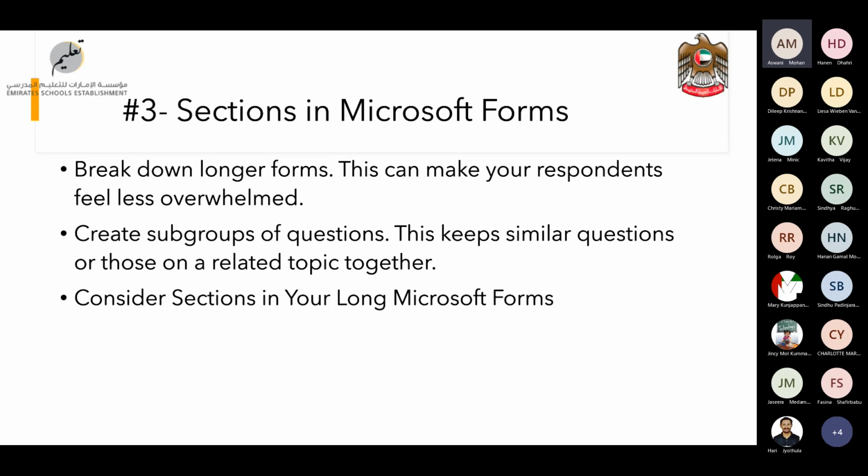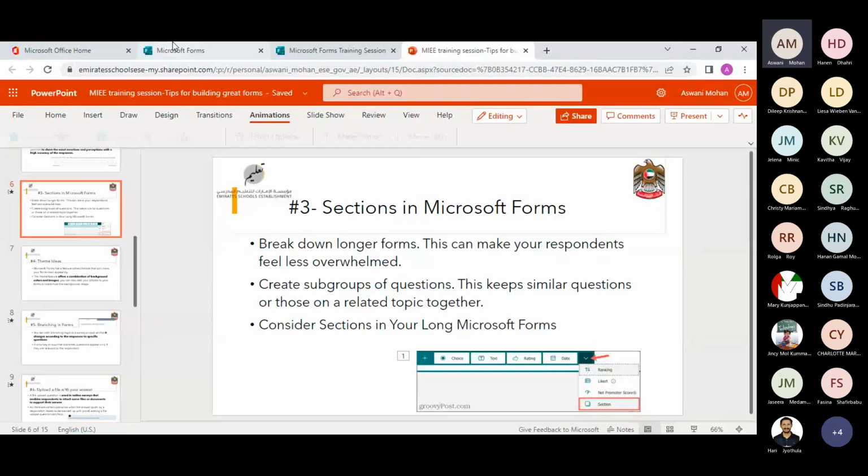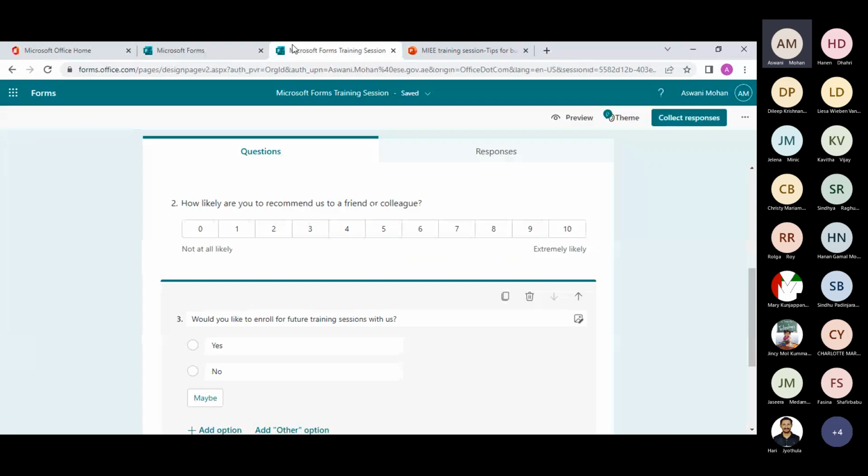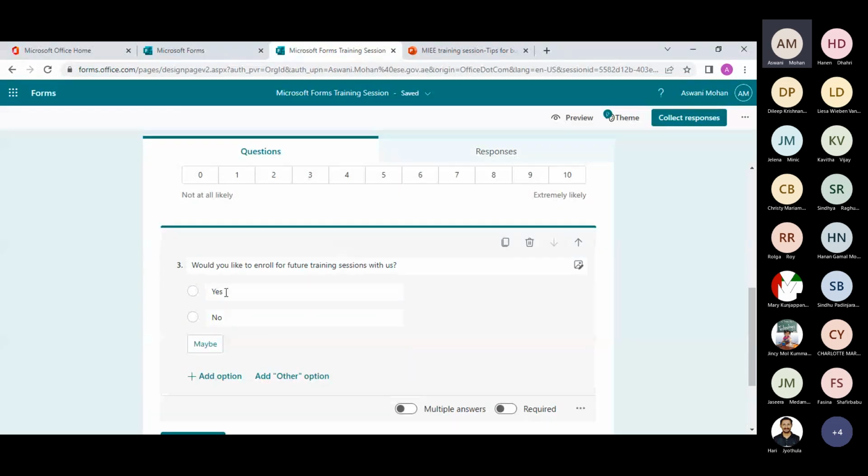It's better to use sections if you have long Microsoft Forms, where you create subgroups of questions, and related topics are put together as groups. So let's try to add branching and sections into our forms.